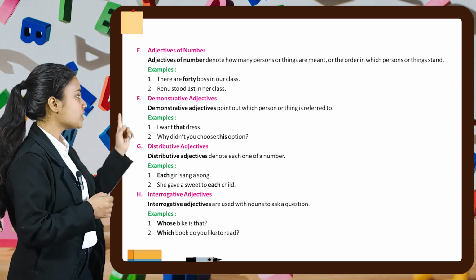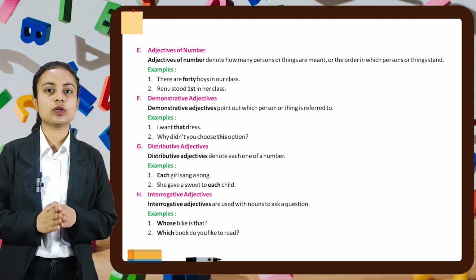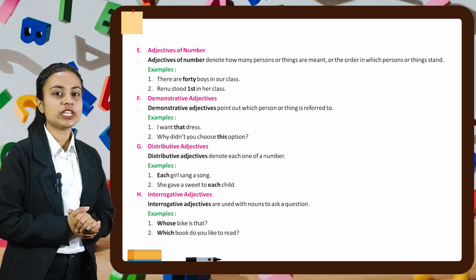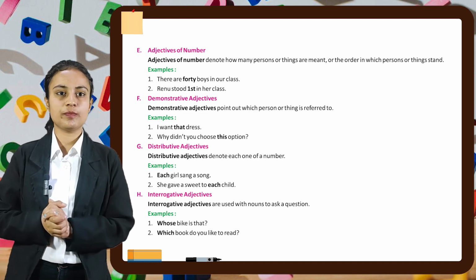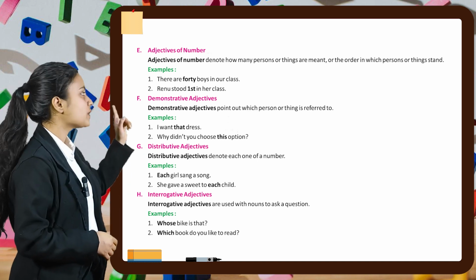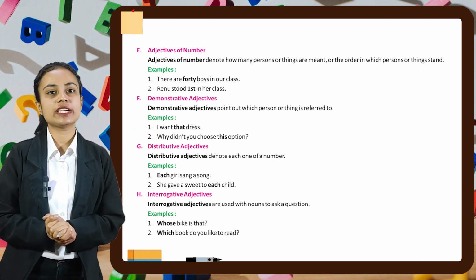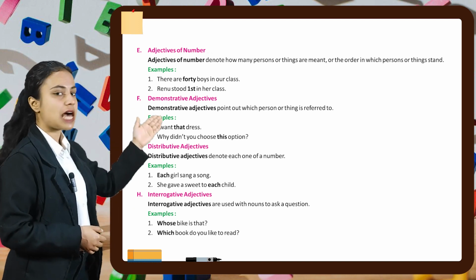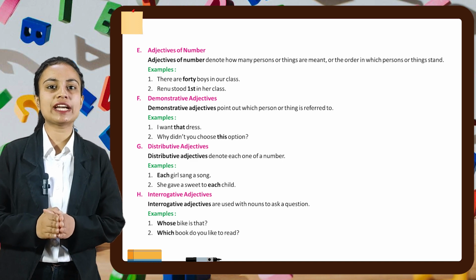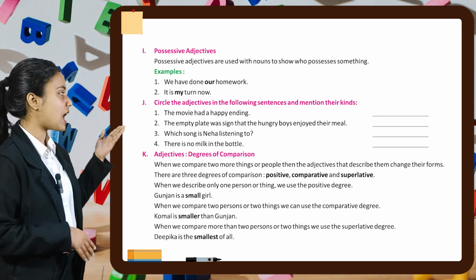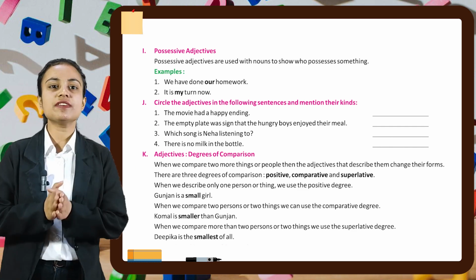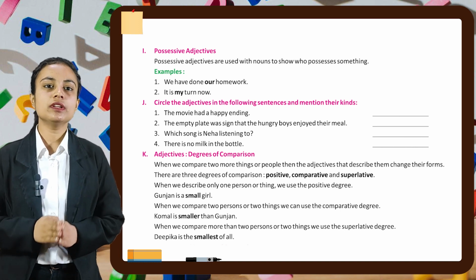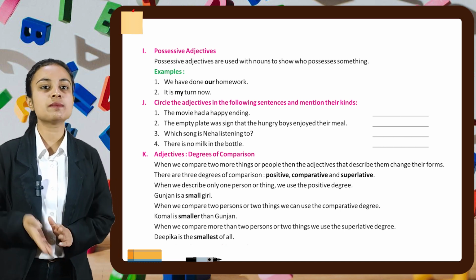Next is distributive adjectives. Distributive adjective denotes each one of a number. For example, each girl sang a song. She gave a sweet to each child. Now next part number H is interrogative adjectives. Interrogative adjectives are used with nouns to ask a question. For example, whose bike is that? Example number 2 is which book do you like to read? Now next part number I is possessive adjectives. Possessive adjectives are used with nouns to show who possesses something. For example, we have done our homework. It is my turn now.